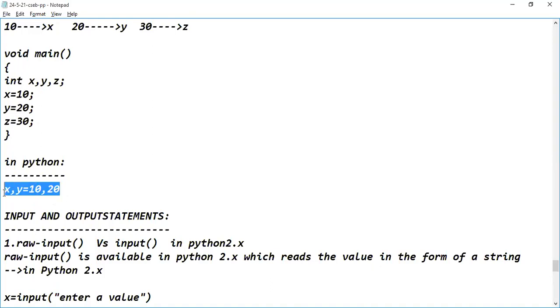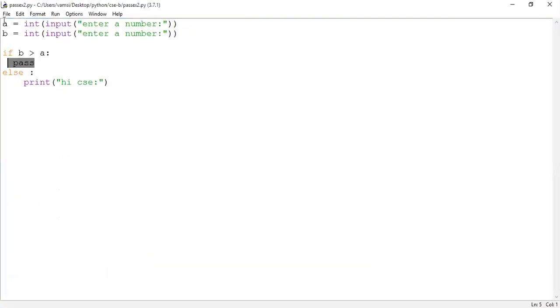This kind of syntax is not supported in the C programming language. Is it simple or not? Is it making our code simple or not? Please respond. Yes, sir. Easy to understand or not? Easy to write the code or not? Yes, sir. So go to the IDE. Let us check whether it will work or not.